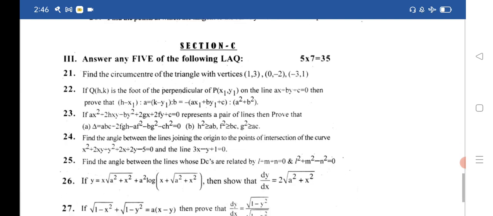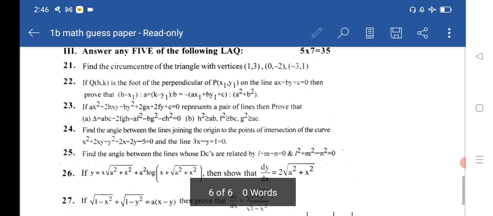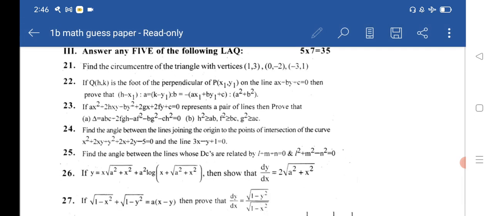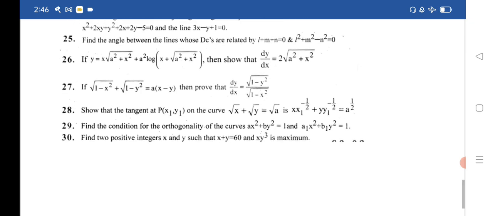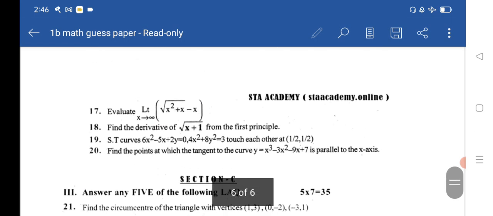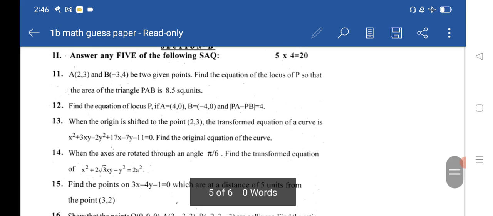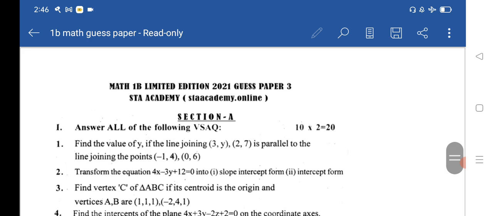Let us see the LAQs. 21 to 27 LAQs for the third model paper. Next, 28 to 30. These are all important LAQs for all 3 papers. Before concluding, I would like to tell you the model paper released by the Board of Intermediate for 1B is given in the description.